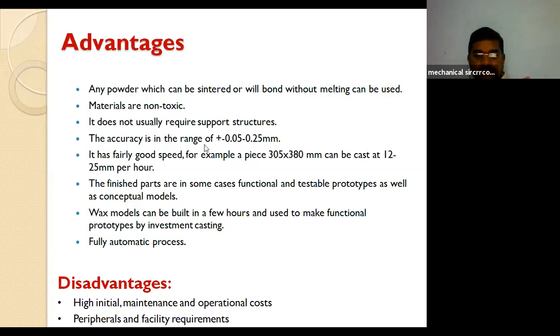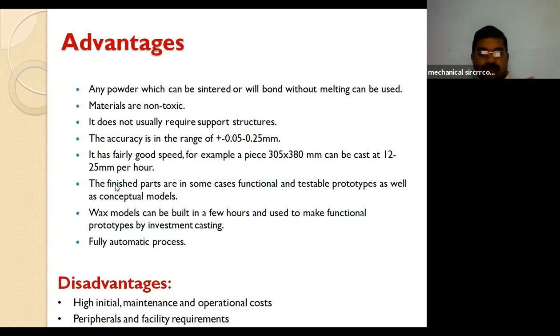The accuracy range maintained here is from minus 0.05 to 0.25 mm, and it is fairly good. The piece size, that is the component size, is 305 by 380 mm. Per hour, the material built is about 12 to 25 mm. So it takes some time definitely.